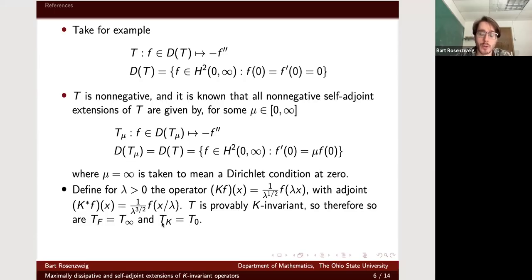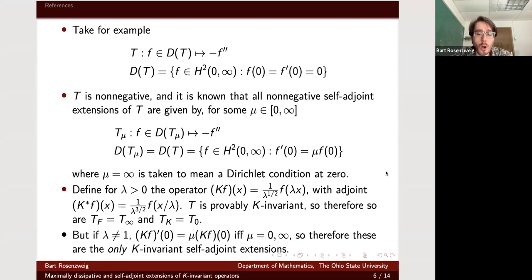Okay, I wrote down the adjoint here. So T is provably K invariant, and therefore, by the abstract theorem, so are the Friedrichs and Krein von Neumann extensions. I should say that here the Friedrichs extension does coincide with Dirichlet, and the Krein von Neumann does coincide with Neumann. One of the cases where von Neumann and Neumann are the same.